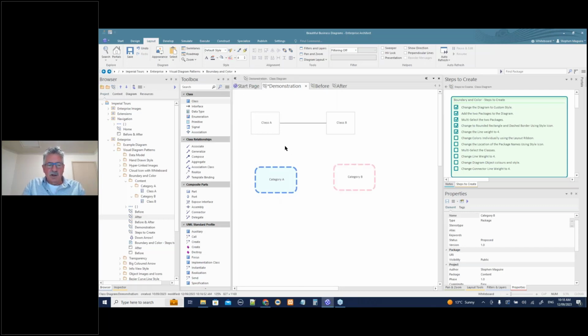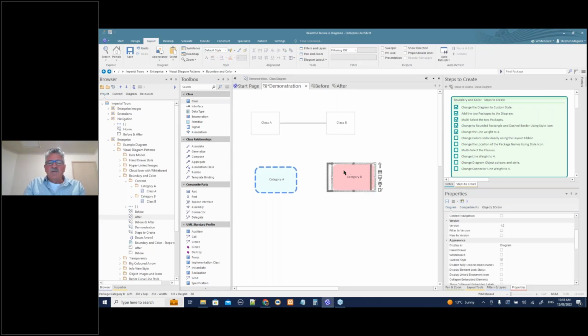I can use the Control Z to step back from that. Actually, I did want to change the line anyway, so let me do that. And I want to change the fill color as well. So there we have it, and I need to change this weight to 4 as well. Line weight. What's happened there? Oh, it's changed, but let's have a look at that.